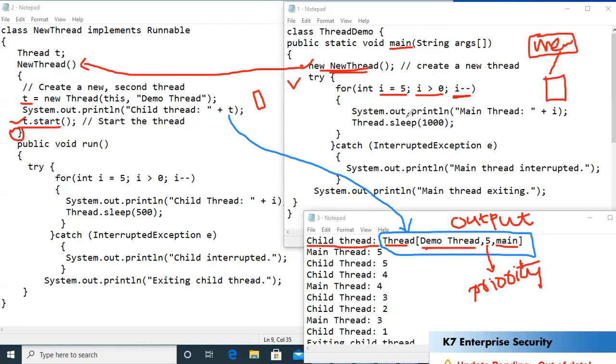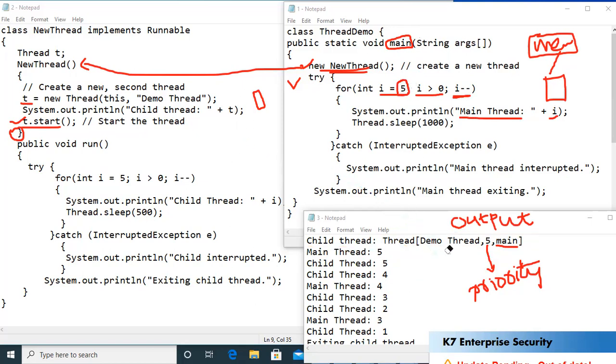Next I'm printing the value with system.out.println main thread : plus I. I've taken main here because main is my main thread, so that's why I'm printing main thread : plus I. What's the value of I initially? Initially the value of I is 5. So you can see that in the output, I'm getting